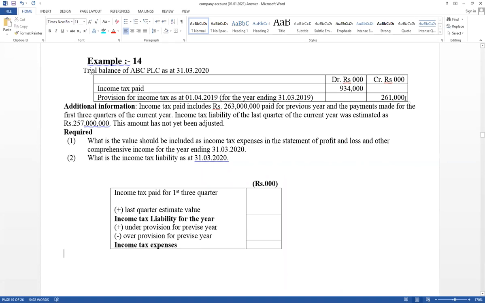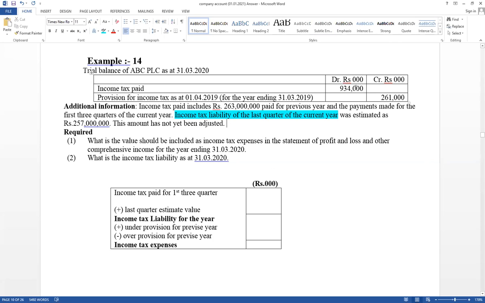This is a value considered as expense last year. But it has given actually paid for that. And this year last quarter estimate value also given. Income tax liability of the last quarter of the current year. First three quarter paid amount can be recognized. Same requirements. Think information given way is difference.